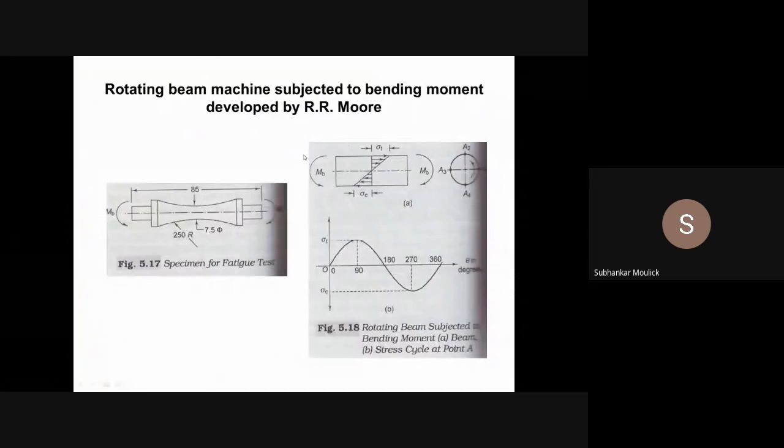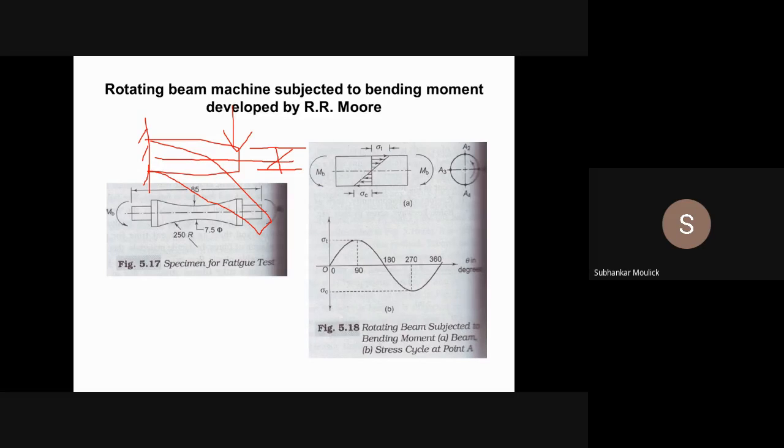If you remember in strength of materials, if any component is subjected to bending, say this is your cantilever beam, due to a transverse load the beam bends like this. If you want to see the bending stress distribution, it is like this.